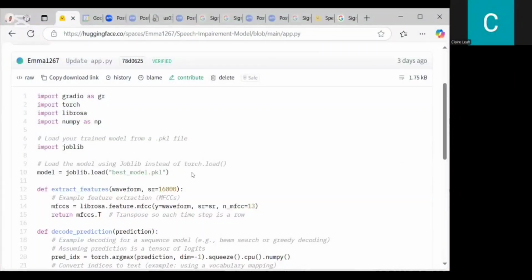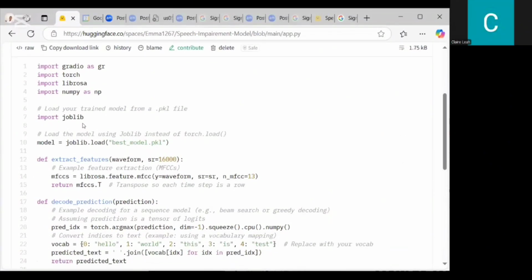We imported these various libraries. We had Gradio, Torch, Librosa, and NumPy. So the Gradio was for the interface, the web interface that you saw previously. The Torch was for the deep learning models, and Librosa was for the audio clips. Then NumPy was for the numerical data. So joblib was to aid the NumPy and Torch libraries. So that's why we are loading the data that's a NumPy. For example, our base model was converted to a .pkl file, so it could not be loaded directly without using the joblib library.